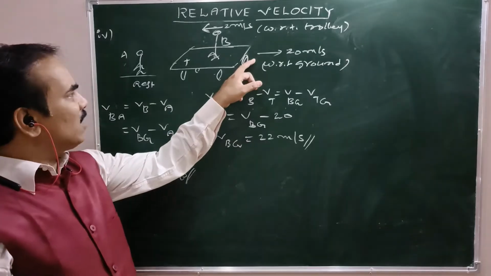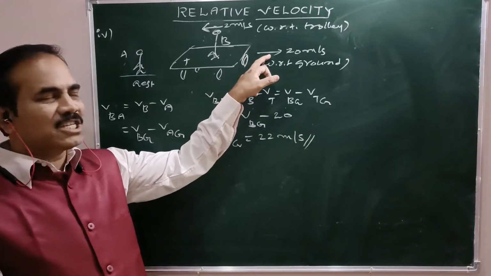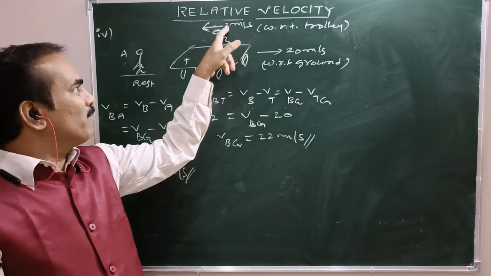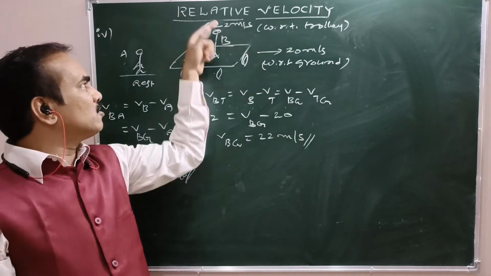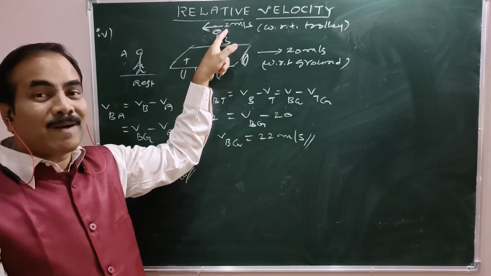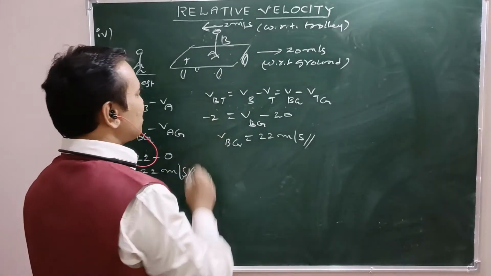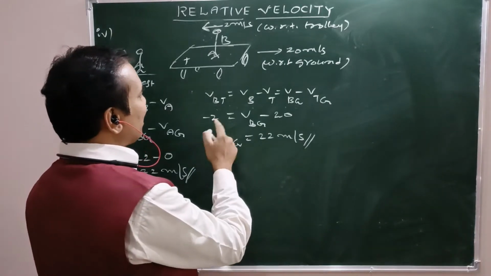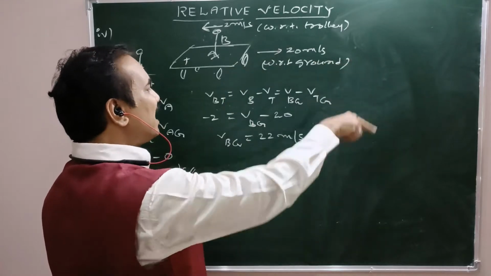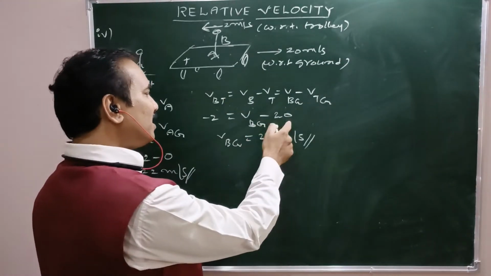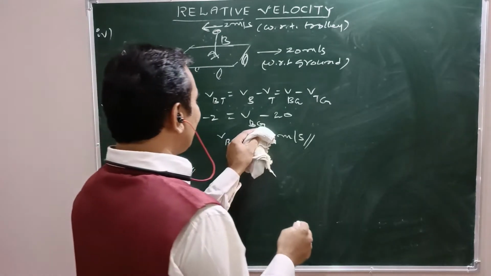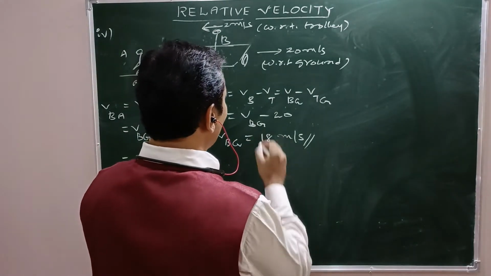See, as far as the trolley is concerned, what is the direction of motion of the trolley? Rightwards. So with respect to this direction, person B is moving in the opposite direction. So here Vbt is minus 2. That is, minus 2 equals Vbg minus Vtg. Vtg means 20, that is rightwards. So minus of plus 20. Therefore, Vbg equals 20 minus 2, 18 meters per second only this time.